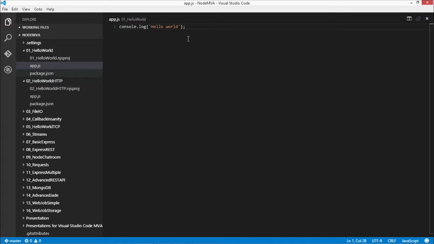This is pretty much how you do hello world. It's quite simple. You just want to print it out. You can say console.log hello world, very similar to how you would do it in the browser. So instead of going into the inspector and seeing it there, this is actually going to pop up.